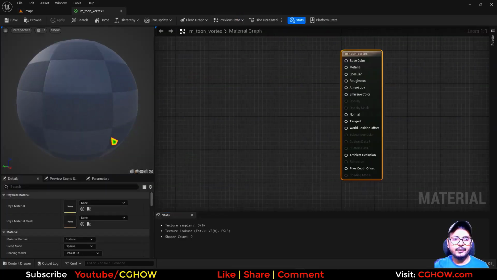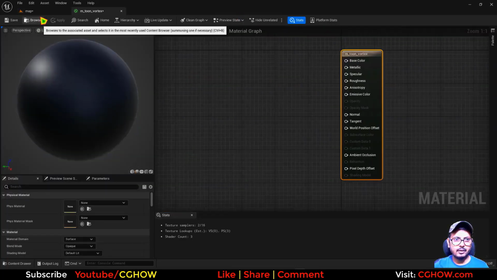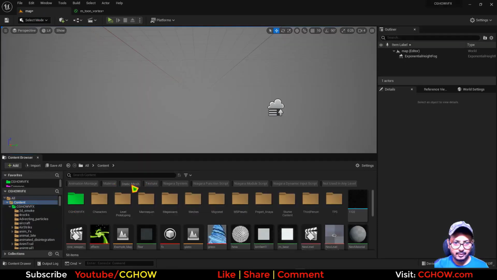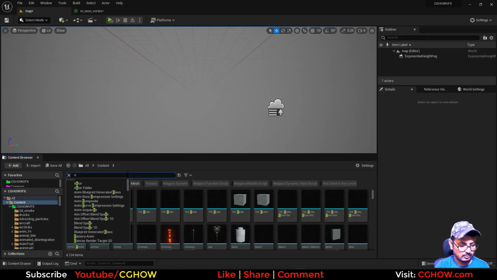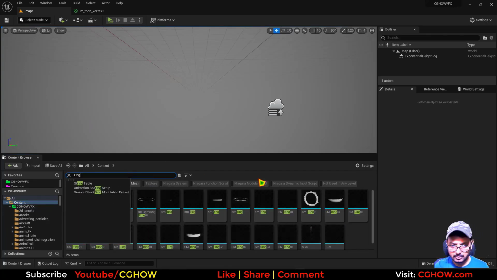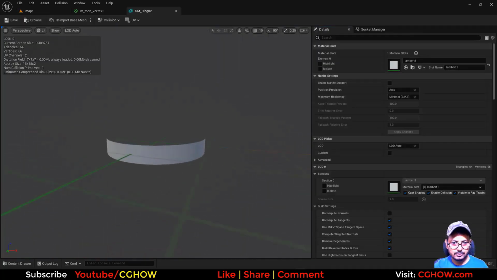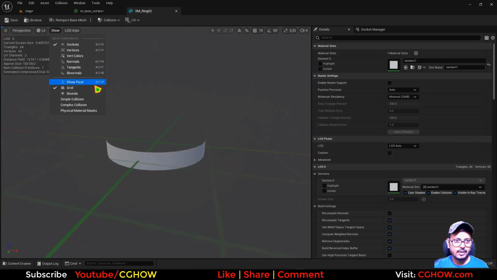Okay. And here I need a cylinder to create a ring. And let me check if I have a static mesh. Let me search for ring. I have these like this. So this is a cylindrical ring. And also let me check the UV.